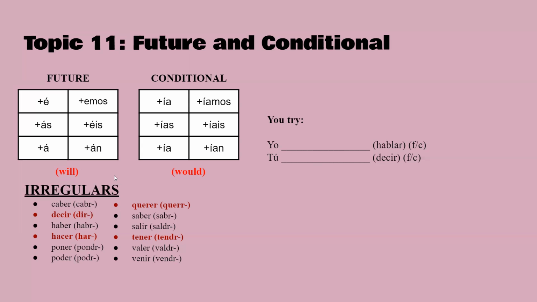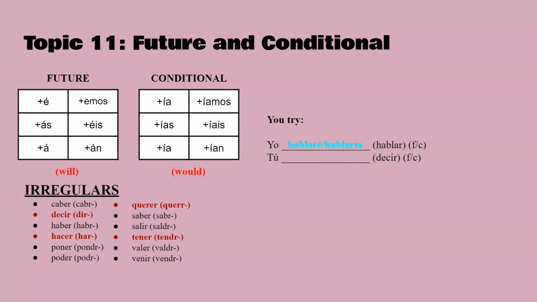Future is I will do something. Conditional is I would do something. I would run. I will run. I will run future. I would run conditional. These are the irregulars. All right, let's look at an example. And I'm just going to add both because there's no context, so you wouldn't know which one it is. But yo, for hablar, you would do hablaré if it was future, and hablaría if it was conditional.